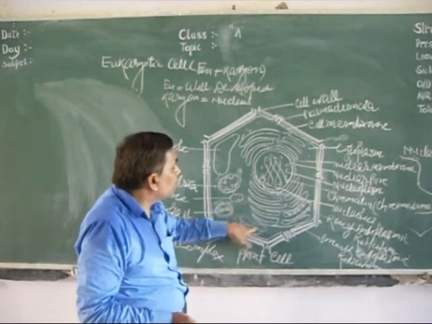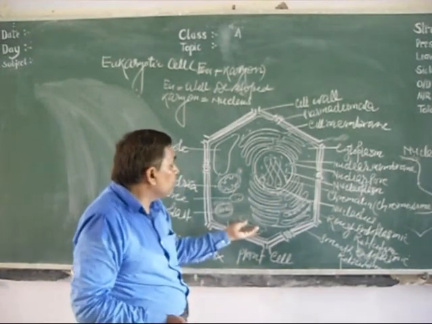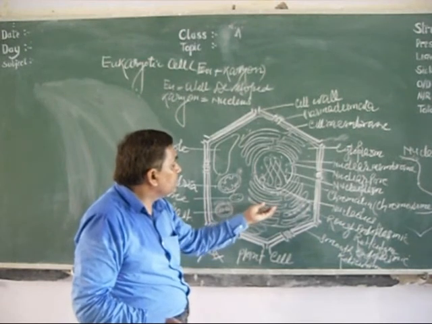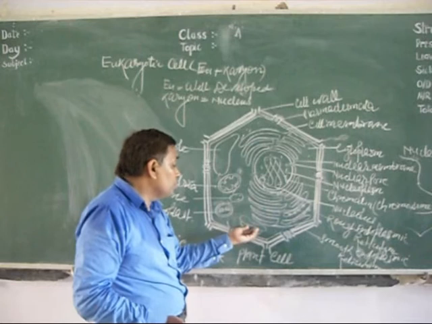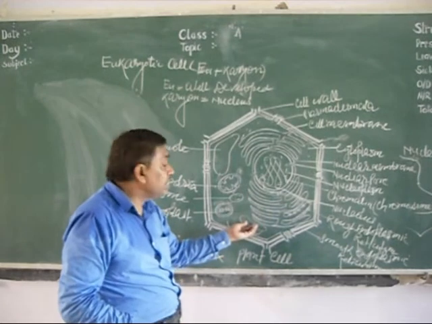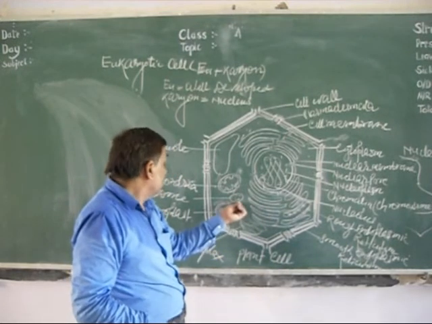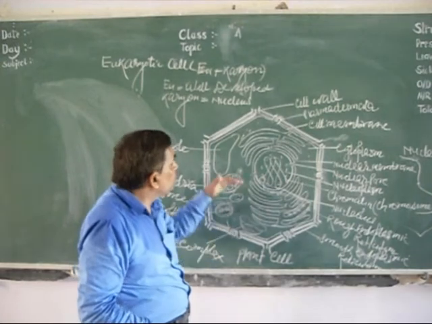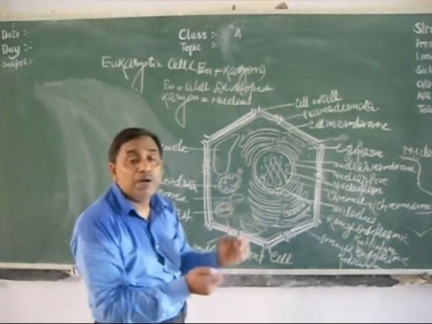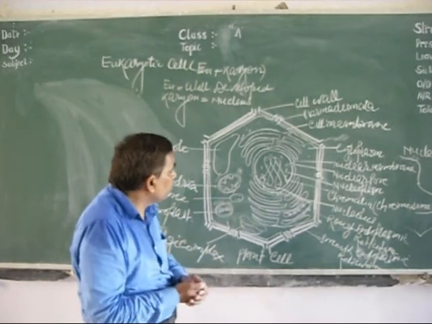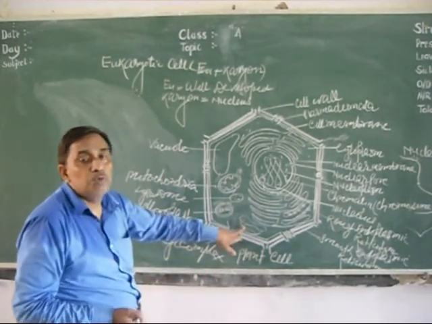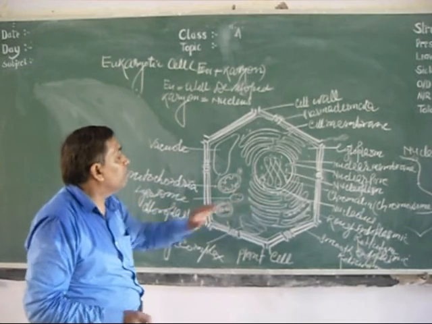So it is a system, it forms membrane, the endomembrane biogenesis system. Here the Golgi complex plays an important role in storage and packaging. Whatever material is synthesized in the smooth and rough endoplasmic reticulum comes into the Golgi complex. It helps in storage and packaging, as well as it produces lysosomes. This also plays an important role in cell division by formation of spindle fibers, and this is called dictyosome also because it helps in cell division in plant cell.